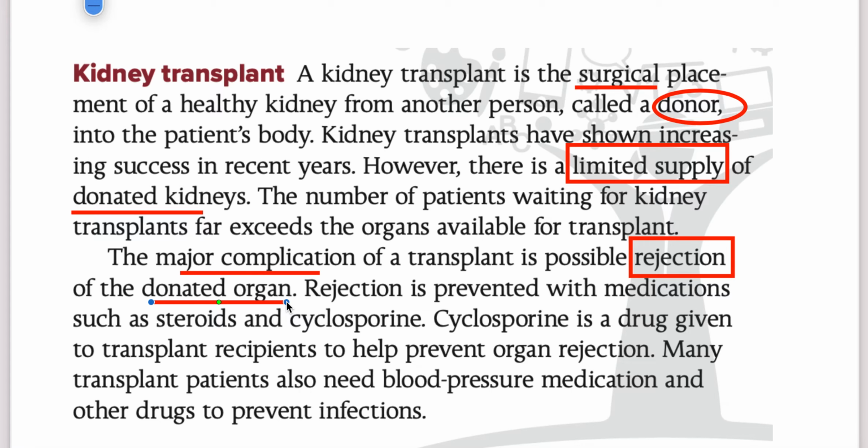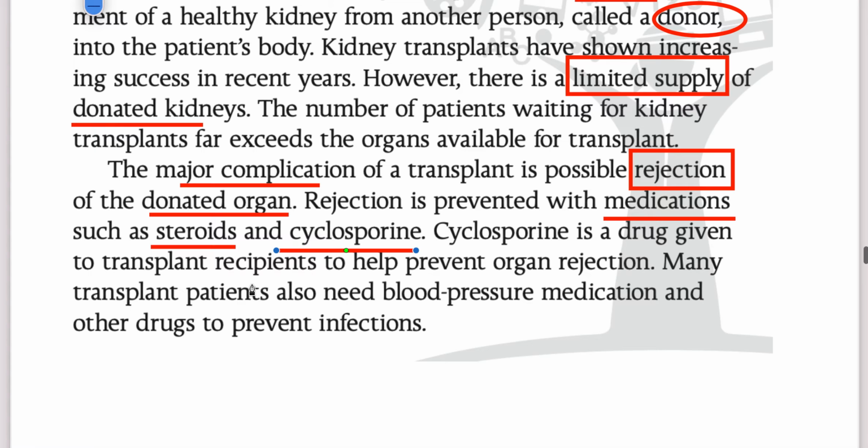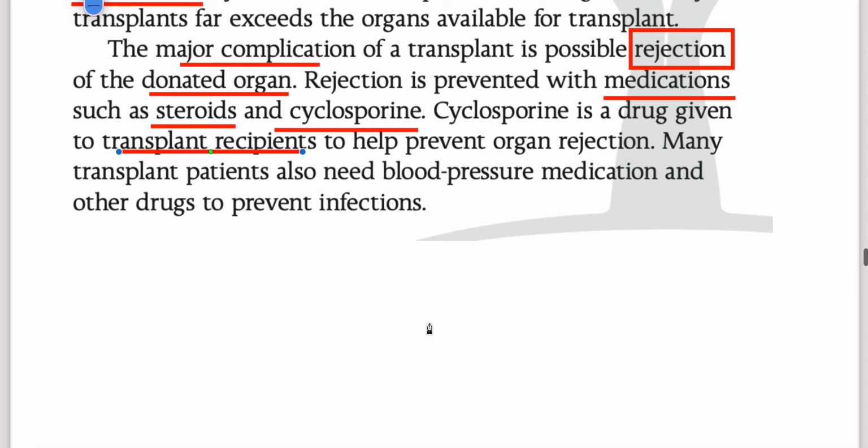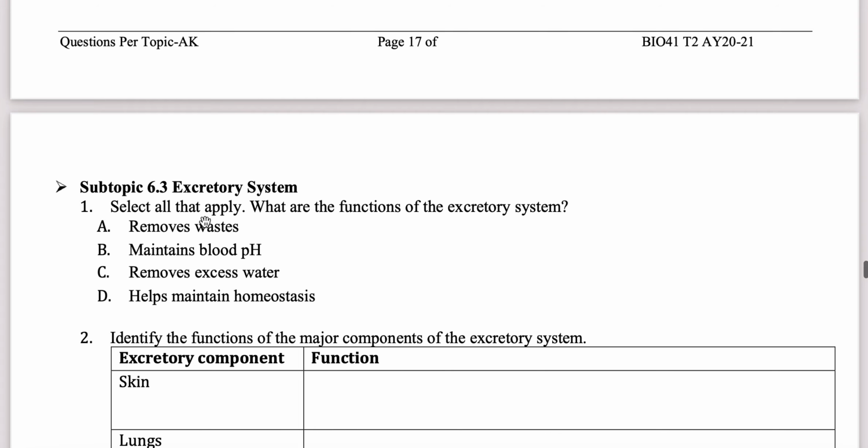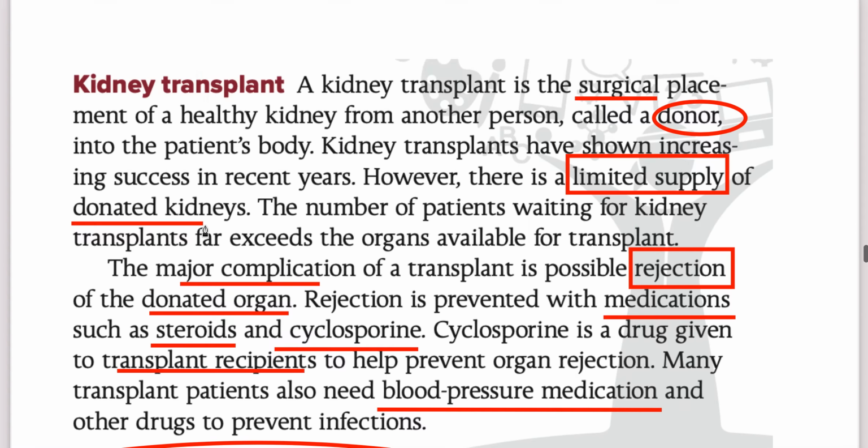But doctors have some other ways to deal with this rejection, and they say that you can use medicines like steroids and cyclosporin. These are the drugs that the recipient has to take before the organ transplant. Many transplant patients also need blood pressure medications and other drugs that can prevent further infections of the kidney. So that's it. This is for the kidney.